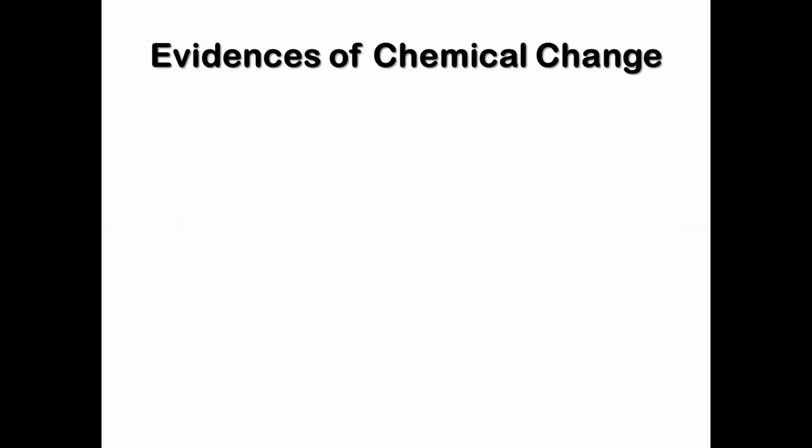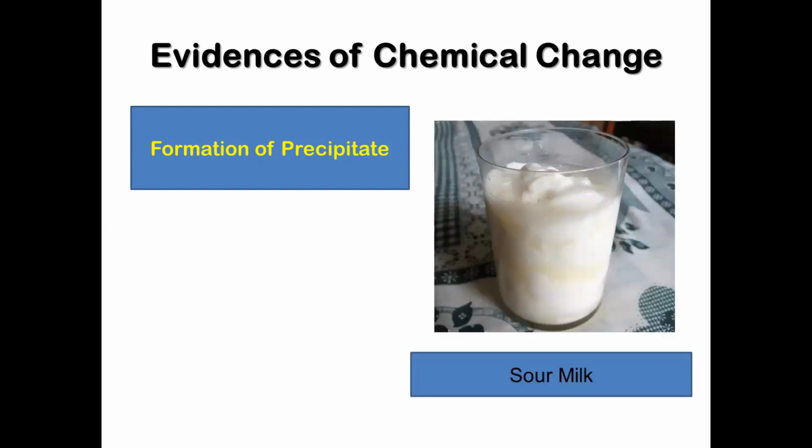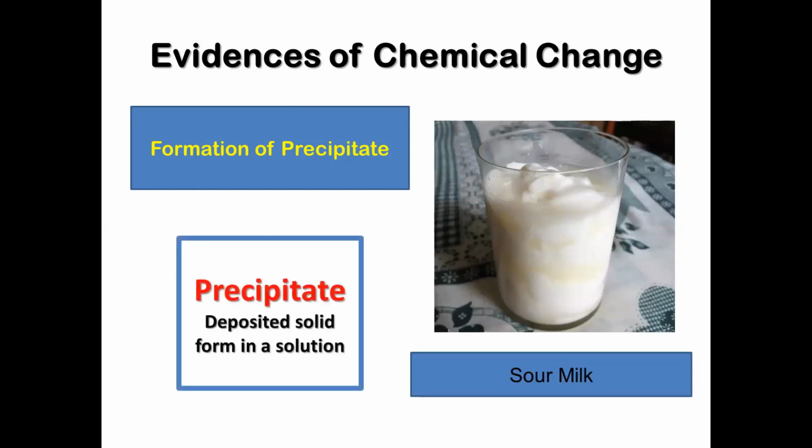Number 4. Formation of precipitate. Aside from the foul odor that milk releases when it spoils, solid particles also form at the bottom of the container. These solid particles are called precipitate. Precipitates are deposited solid form in a solution. Precipitation occurs after a chemical change takes place.